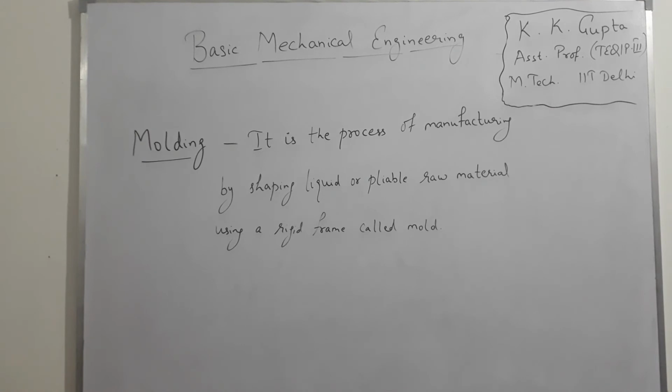Now molding. Molding is the process of manufacturing by shaping liquid or pliable raw material using a rigid frame called mold. Pliable material means that material that are easily bent, that are flexible. Generally molding is similar to casting, but molding is used for manufacturing the plastic materials and casting is used for manufacturing metallic materials.